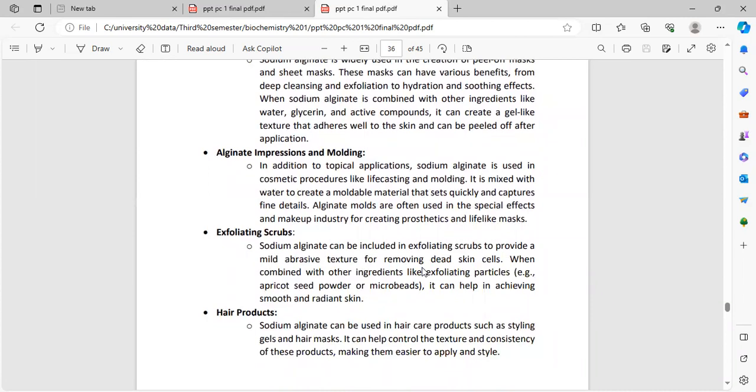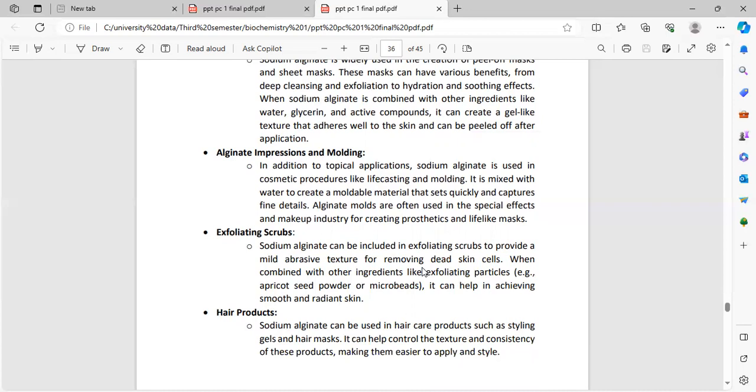Alginate impression and molding. In addition to topical application, sodium alginate is used in cosmetic procedures like life casting and molding. It is mixed with water to create a moldable material that sets quickly and captures fine details. Alginate molds are often used in the special effects and makeup industry for creating aesthetic and lifelike masks.